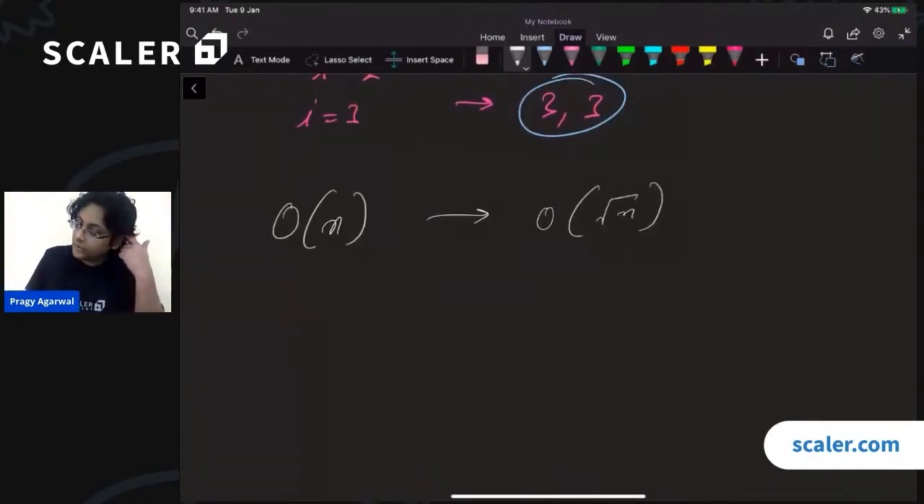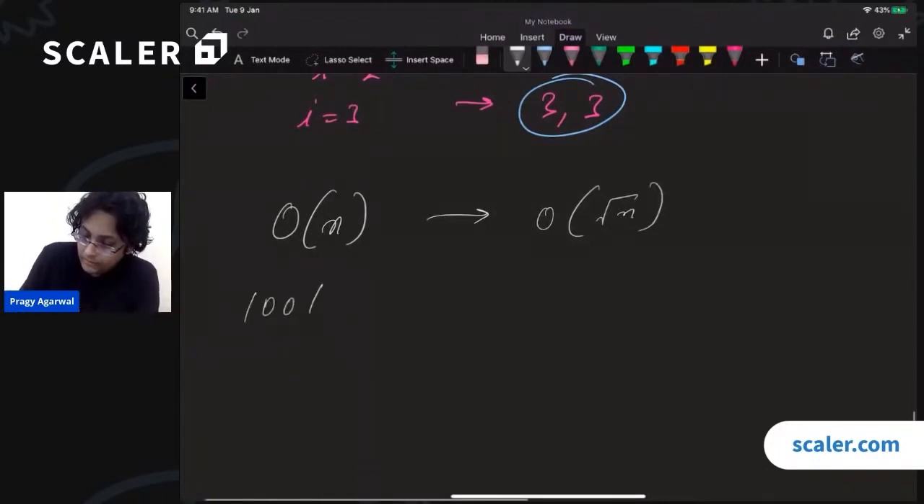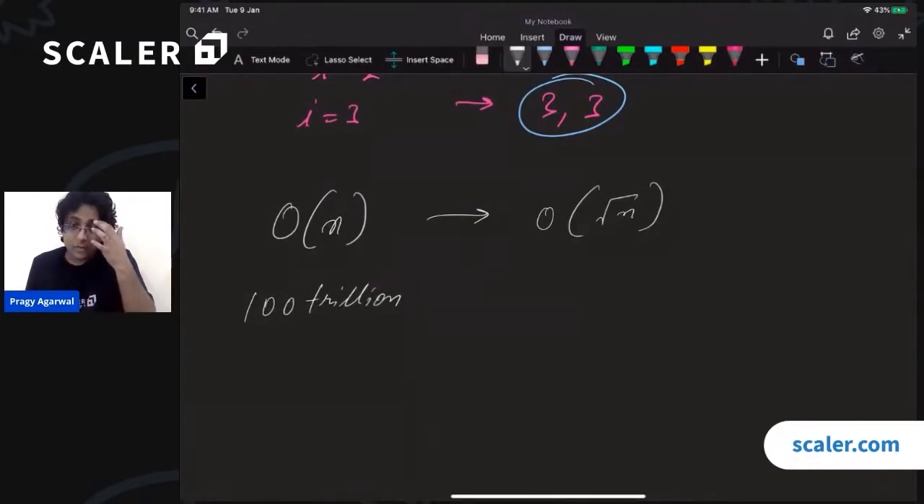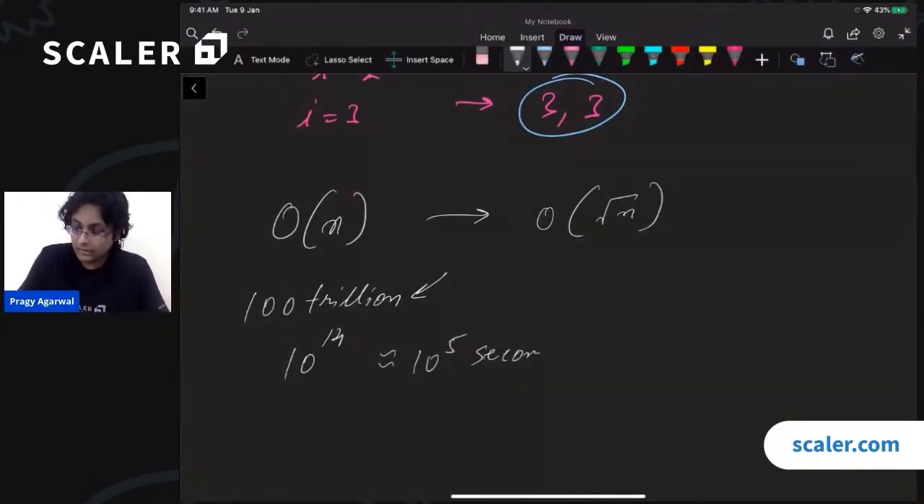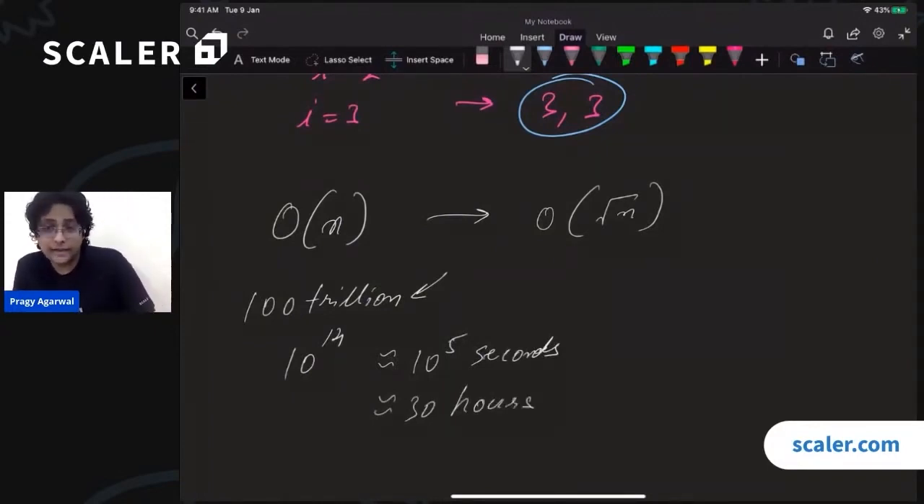Imagine that you had a number which was, let's say, 100 trillion. 100 trillion is how much? It is 10 to the power 14. If you were to check a number of this order of magnitude on your computer, it will take a lot of time. How much time will it take? It will take around 10 to the power 5 seconds, or you can say around 30 hours.